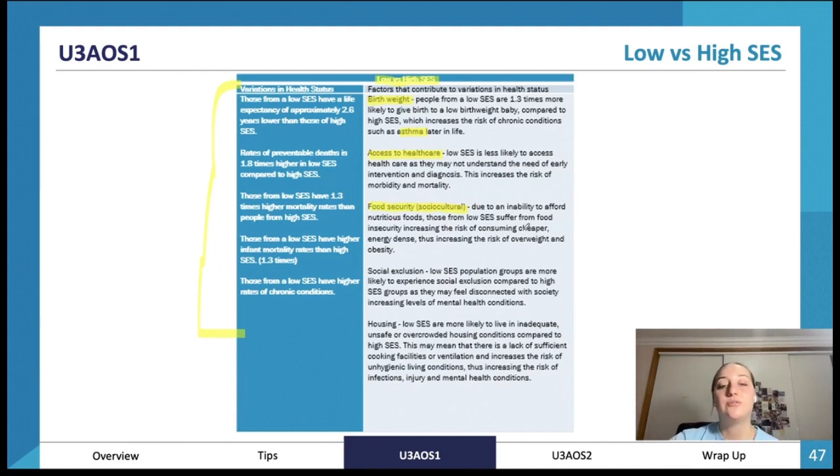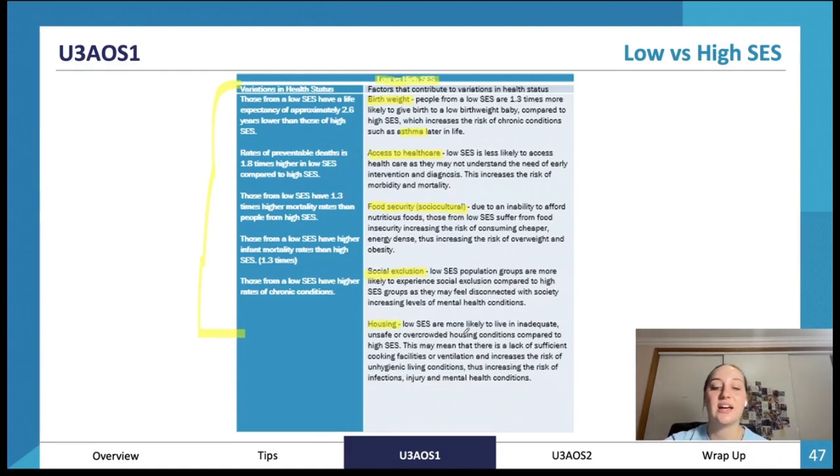Food security. Due to inability to afford nutritious foods, people from low socioeconomic status suffer from food insecurity, which means they're more likely to buy cheap, high energy dense foods such as processed packaged foods, which increases risks of overweight and obesity, also type 2 diabetes and cardiovascular diseases. Social exclusion. People from low socioeconomic status groups are more likely to experience social exclusion as they may feel disconnected, as they may not be able to afford going out to the movies or going out for dinner or other things that people would do, and that might increase levels of mental health conditions.